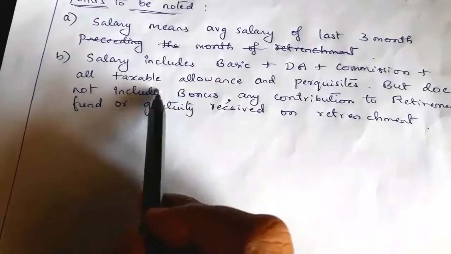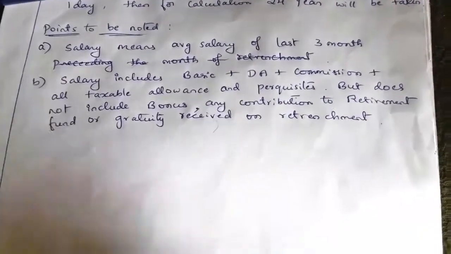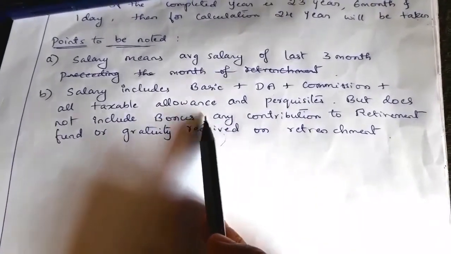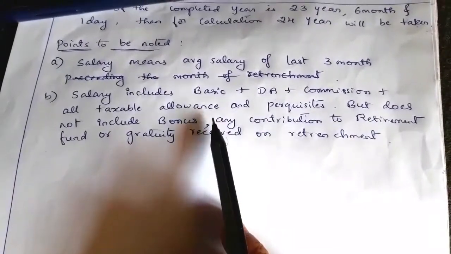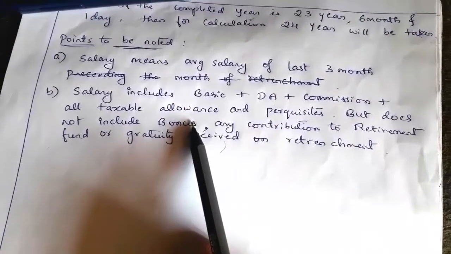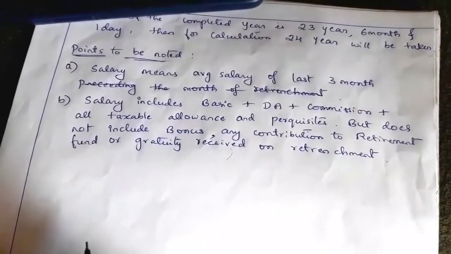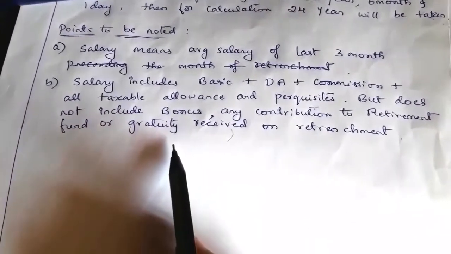Next, we have to include all taxable allowances. So all taxable allowances here we have to add. Allowances are nothing but a certain amount of money given by the employer to the employee in addition to the salary, mainly for the purpose of meeting certain expenditure connected to the service of an employee.